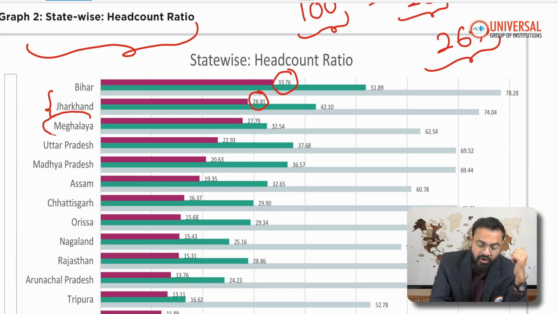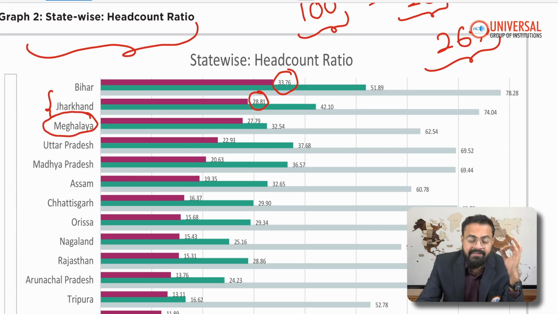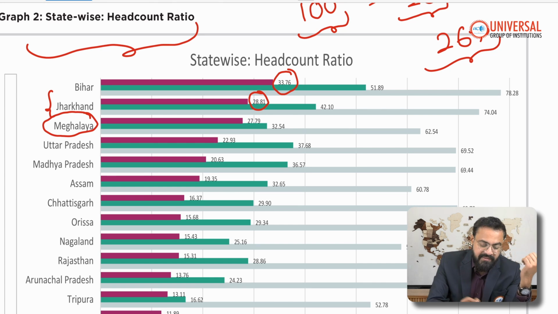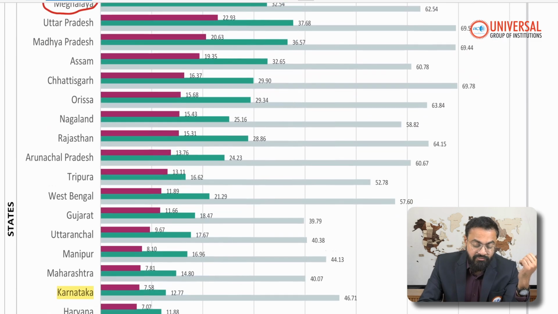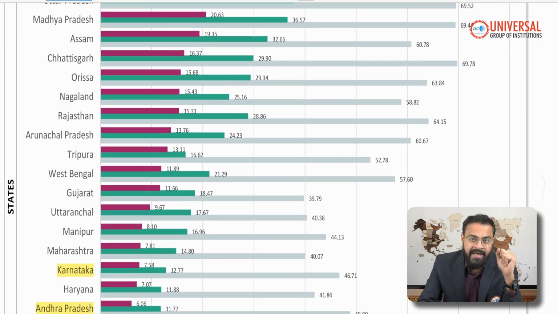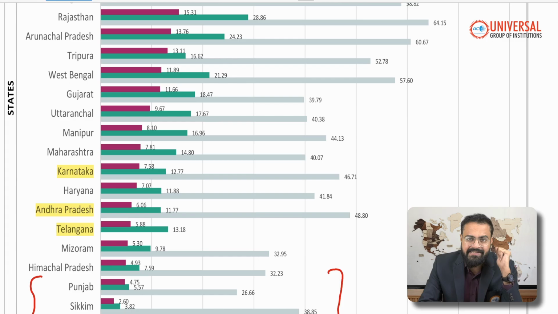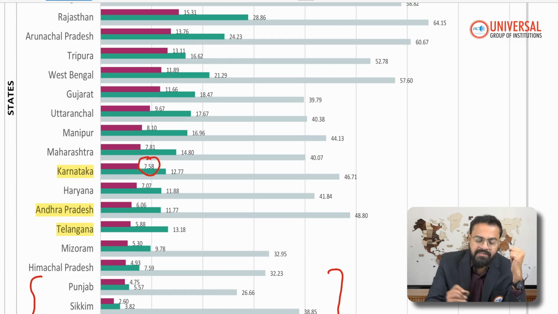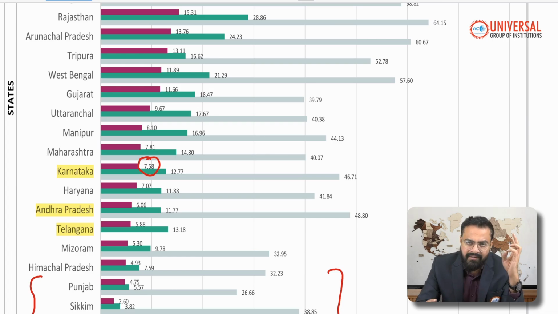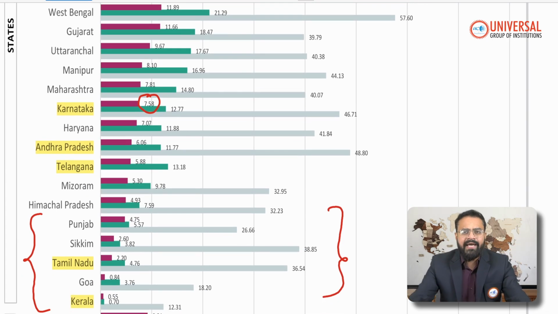Surprisingly, the northeastern state Meghalaya is third with 27.79, followed by UP, MP, Assam, Chhattisgarh, and Orissa. Among the five southern states, Karnataka has 7.58 percent of its population multidimensionally poor, followed by Andhra Pradesh, Telangana, Tamil Nadu, and Kerala. Regarding Kerala, we know very recently the state itself has declared that it is free of extreme poverty.